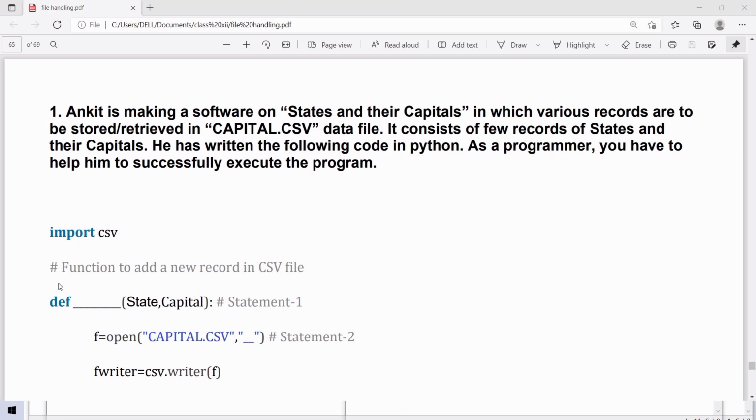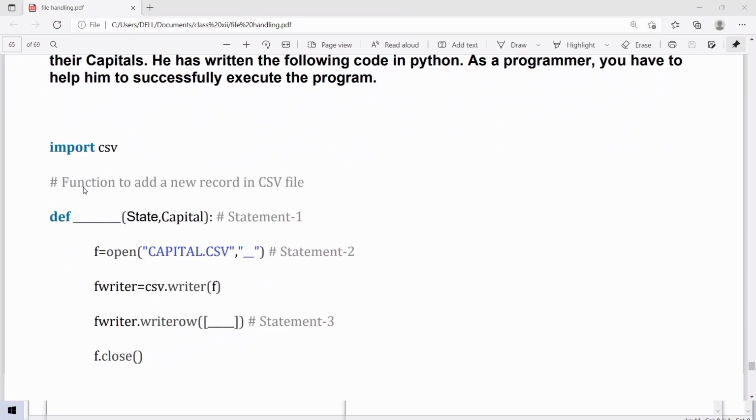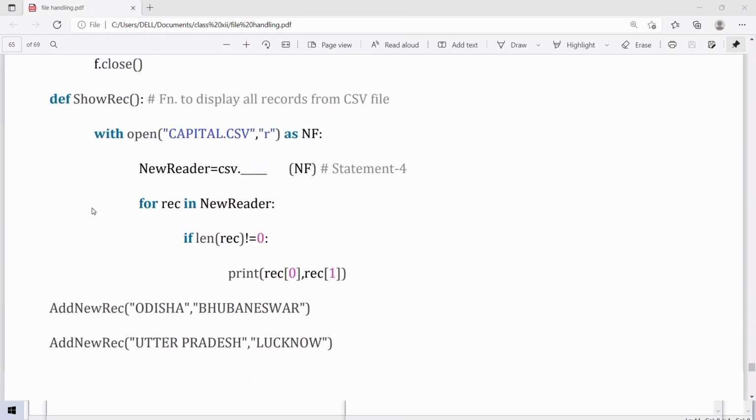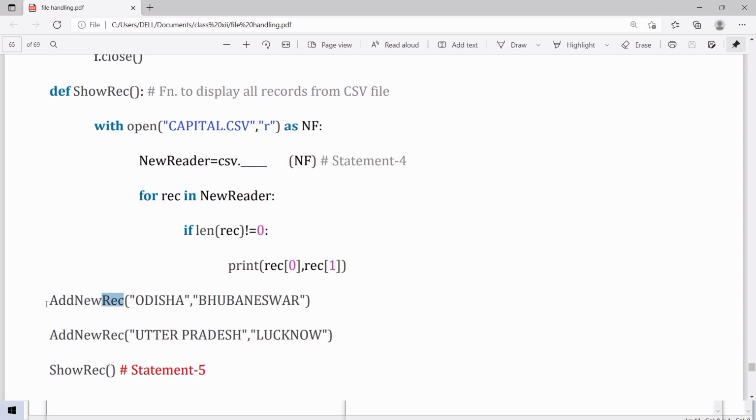Today we will discuss case study questions based on CSV file. In this question, Ankit is making a software on states and their capitals in which various records are to be stored or retrieved in capital.csv file. It consists of few records. We have to help him to successfully execute the program.